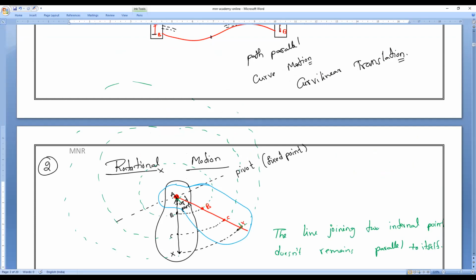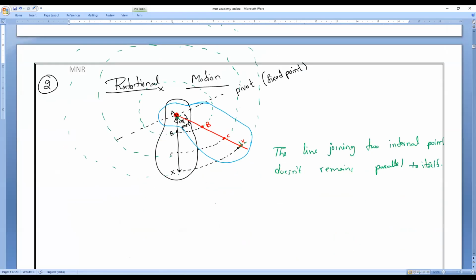So about a fixed point, all these particles are revolving. Am I right or wrong? Everybody, please respond. So this kind of thing we call rotational motion, in which, please write, all particles, all which particles, guys?